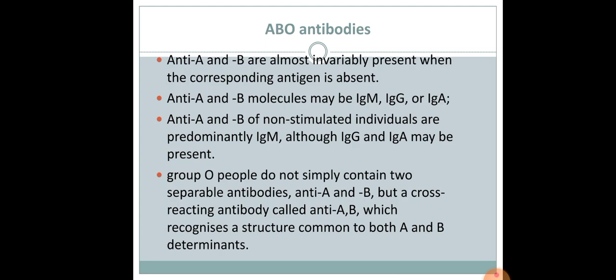ABO antibodies, anti-A and anti-B, are almost invariably present when the corresponding antigen is absent. Anti-A and anti-B molecules may be of IgG, IgM or IgA type. Anti-A and anti-B of non-stimulated individuals are predominantly of IgM type, although IgA and IgG may also be present. But people with blood group O do not simply contain separable antibodies, anti-A and anti-B, but a cross-reacting antibody called anti-AB, which recognizes a structure common to both A and B determinants.